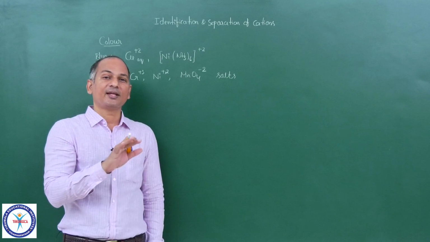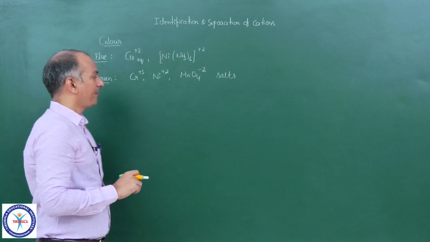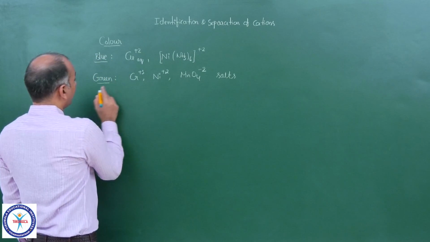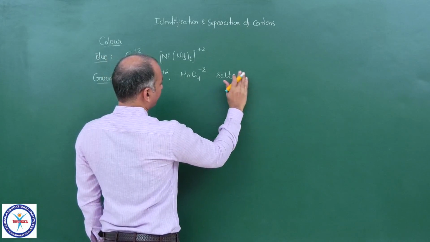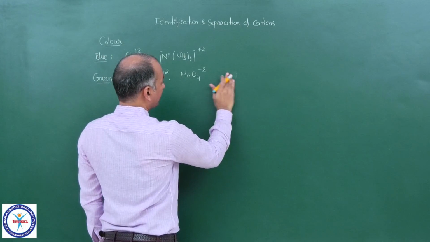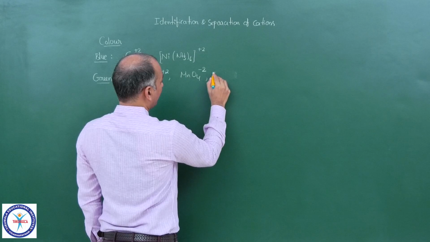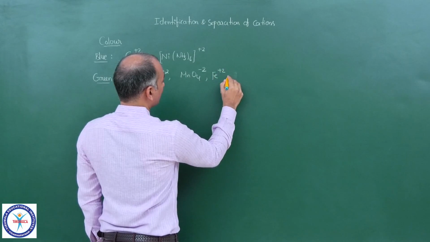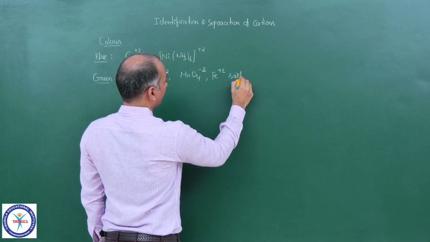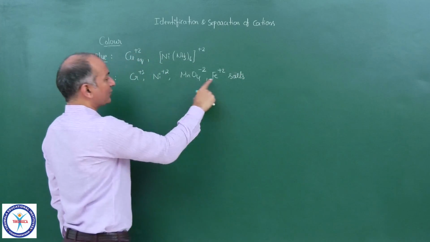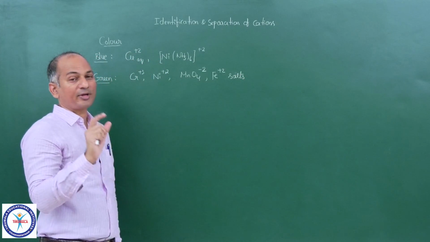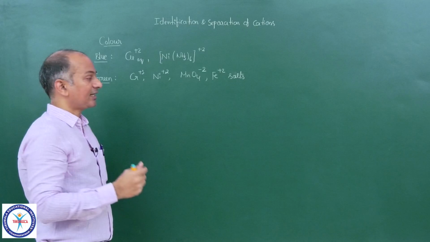I can add Fe2+ salts also. I am not talking about aqueous solutions here, I am talking about the salts in the solid state.